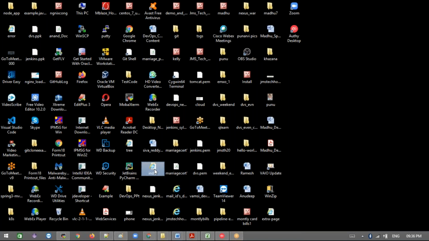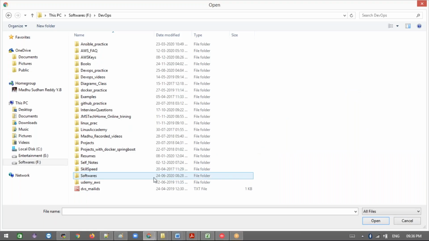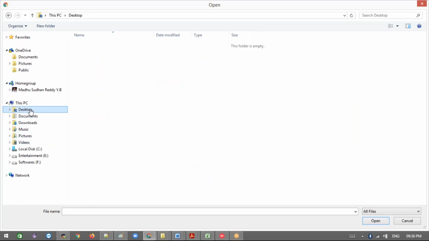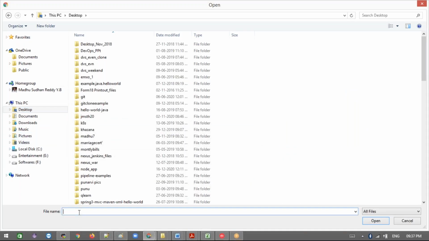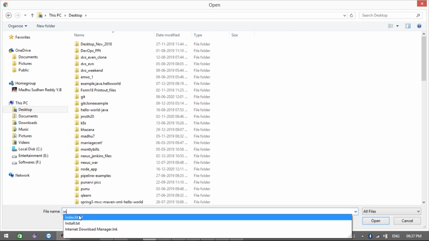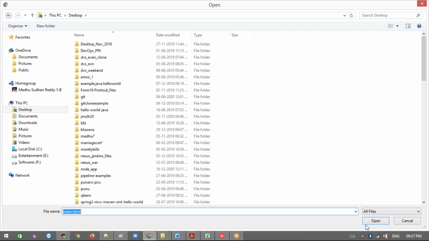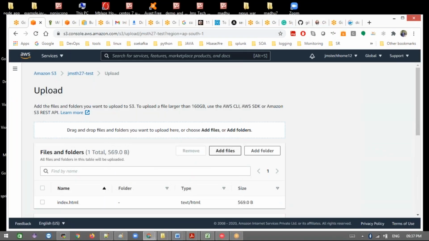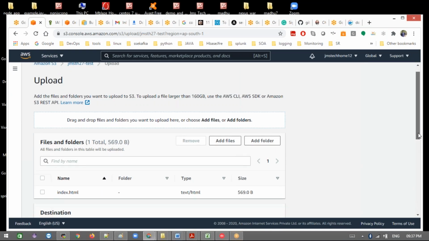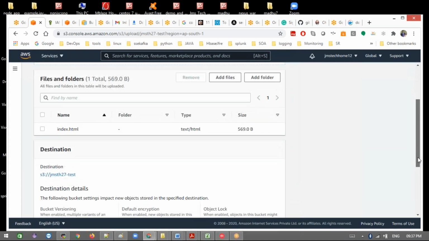Let me upload this HTML file. It's not only this; you can upload any objects: video files, audio files, or photos, whatever is your wish.